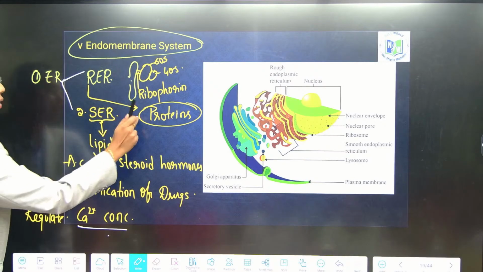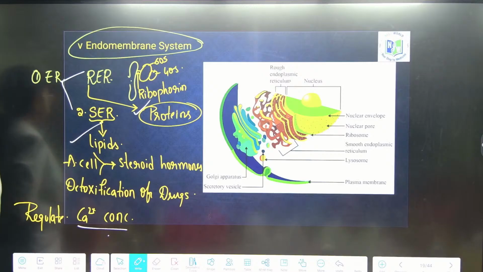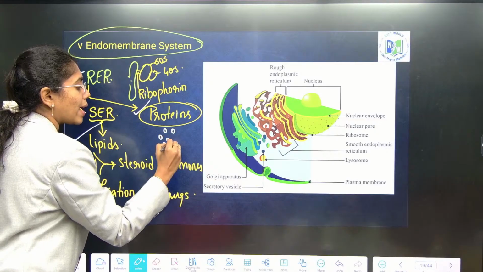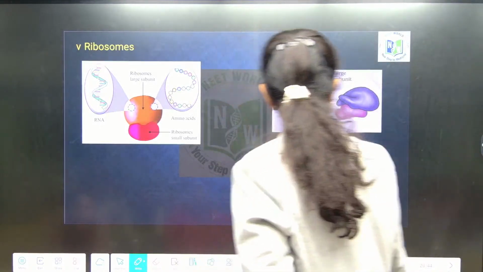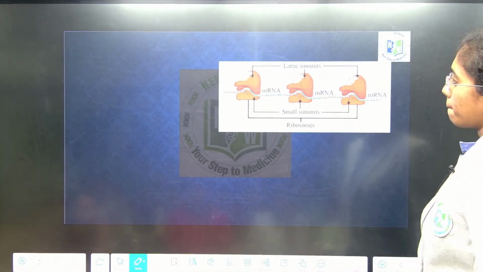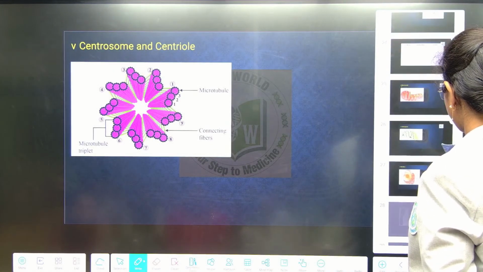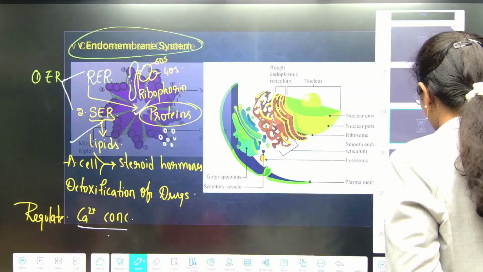Hold on. So, here you know they are synthesizing naive proteins and lipids. How are they being pumped to the Golgi bodies? They will be pumped to Golgi bodies in the form of vesicles. These vesicles are known as transitional vesicles. Not an issue. Listen here carefully, ma. So, here if you observe, this is the nucleus, nuclear envelope.